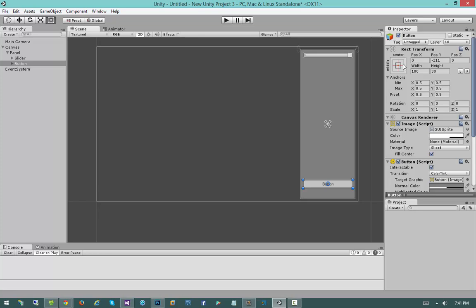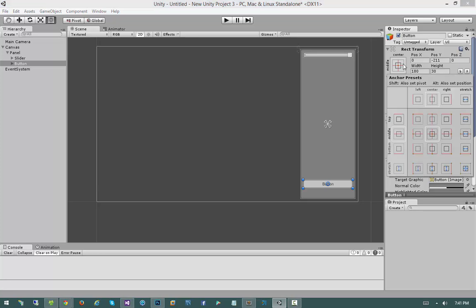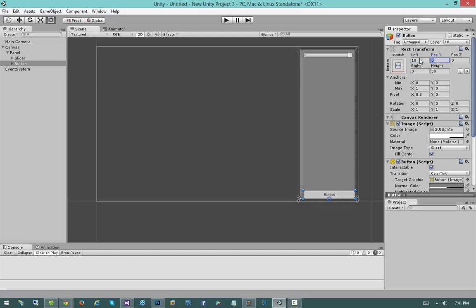So I'm going to do just like we did with the slider. Open up this little Rect Transform helper, hold down Alt and Shift, and click down here to the bottom. Then I'm going to give it a padding of 10 by giving it a left of 10, a position Y of 10, a right of 10, and now we have that 10 units of padding, giving us very fine control over how we want this displayed.